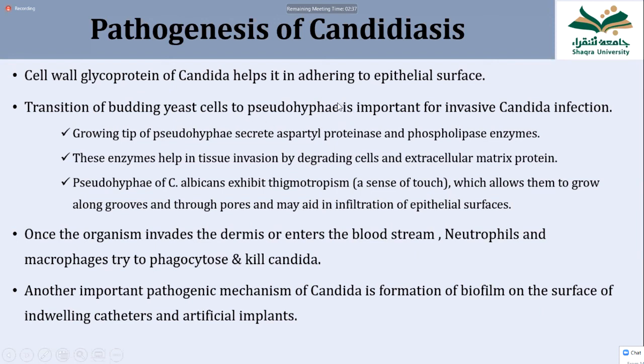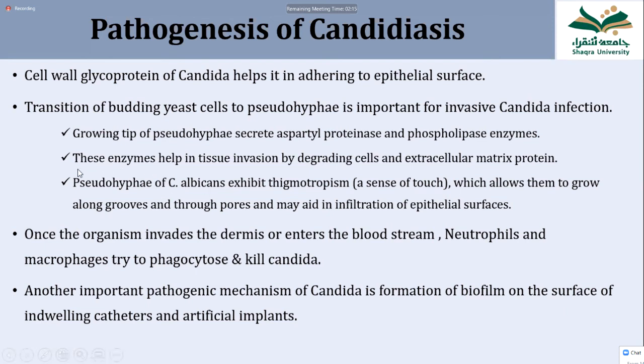That is very important, because on the tip of the growing pseudohyphae there are many enzymes like aspartyl proteinase and phospholipase. These enzymes dissolve the surrounding tissues and cells. They damage the tissues and cells, and through that damage the Candida can enter inside the tissues.